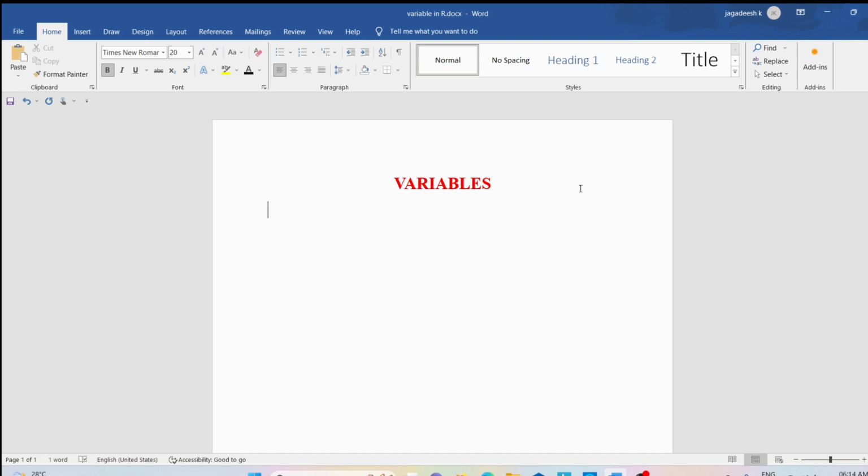Similarly, in memory also we will have various locations. Each location can be uniquely identified with an address. That address is a number. Instead of remembering that address, we will assign a name to that memory location. If you want to store anything in that memory location, you will assign the value to that variable. A variable is a name associated with some memory location to store data of different types.